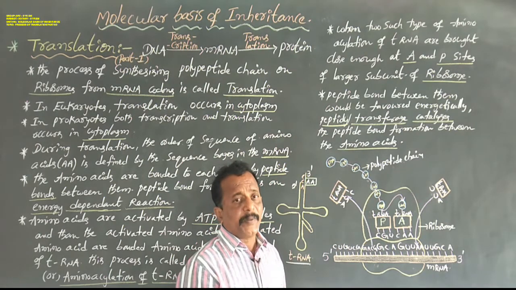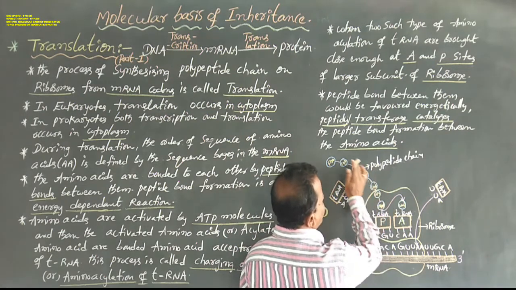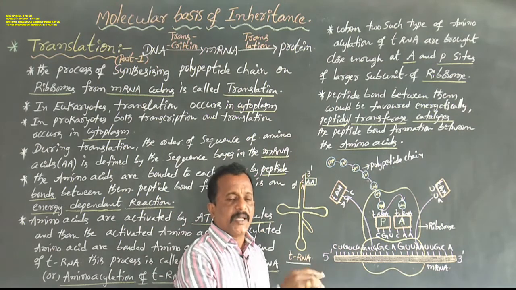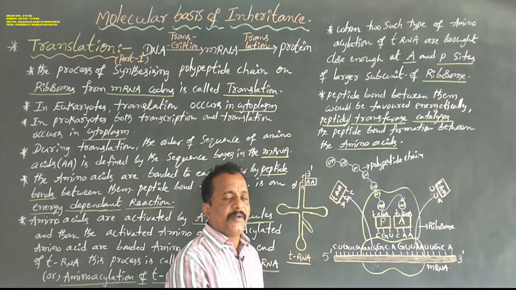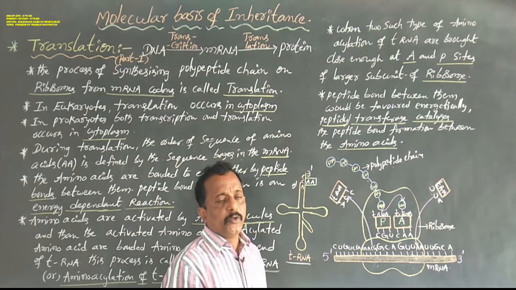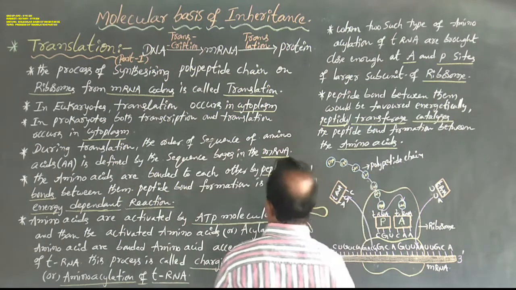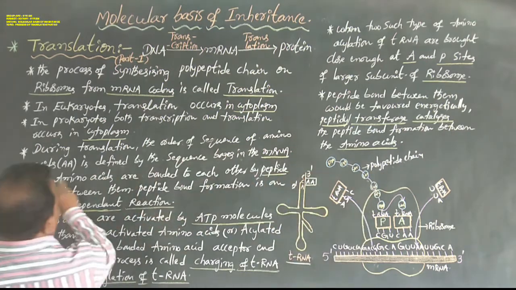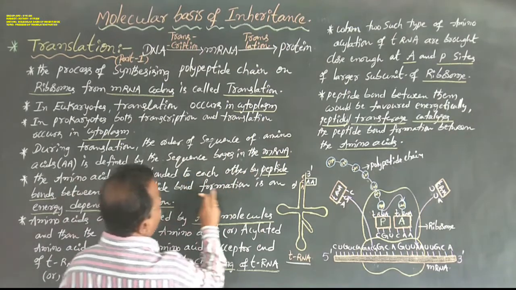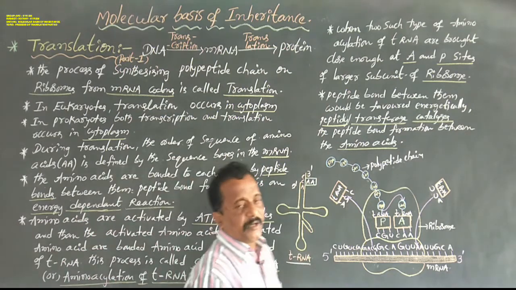Okay, now this is a peptide bond. Those peptide bonds will form one polypeptide chain, meaning the arrangement of a sequence of amino acids appears in this polypeptide chain. The amino acids are bonded to each other by peptide bonds, and peptide bond formation is an energy dependent reaction.